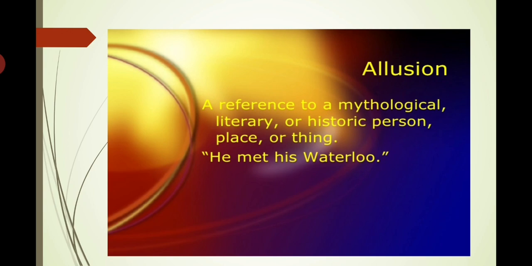Allusion. The second poetic device is allusion. In this device, the poet uses some reference to a mythological, literary, or historic person, place, or thing. Now, an example is given here. He met his Waterloo. Waterloo is the place where some war took place. So, here the place from history has been mentioned. He met his Waterloo.